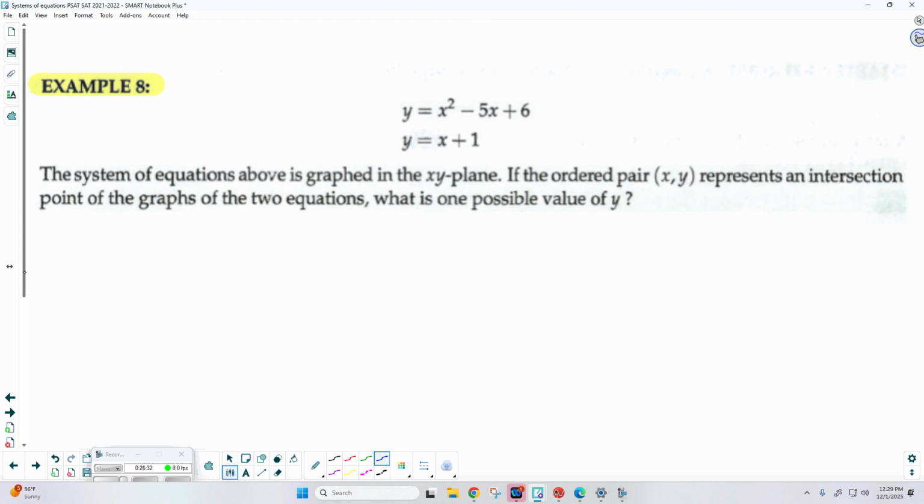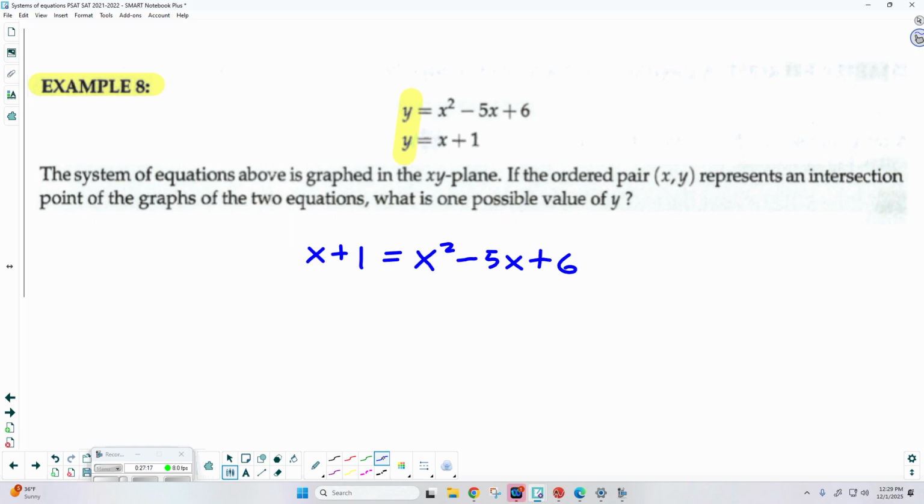So y equals x squared minus 5x plus 6, y equals x plus 1. The system of equations above is graphed in the xy plane. If the ordered pair xy represents an intersection point of the graphs of the two equations, what is one possible value of y? Okay. Well, anybody notice something I could just immediately do to start to solve this problem? What did both equations equal? Yeah, substitution. They both equal y, so I can set them equal to each other. I can say that x plus 1 equals x squared minus 5x plus 6.